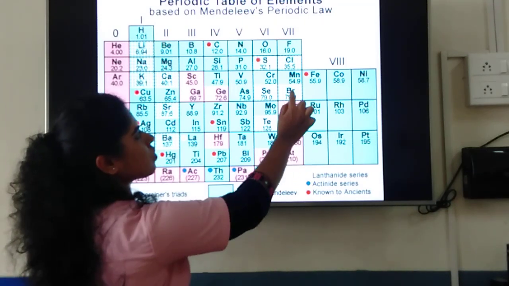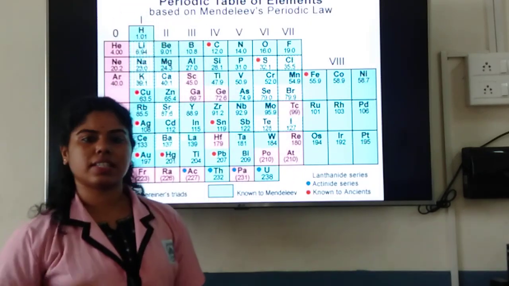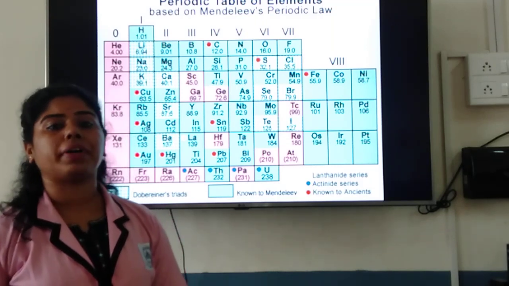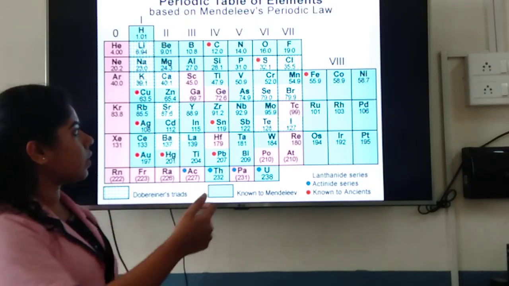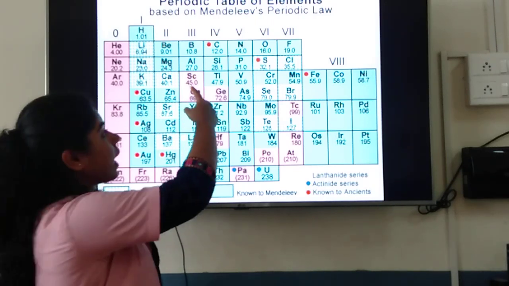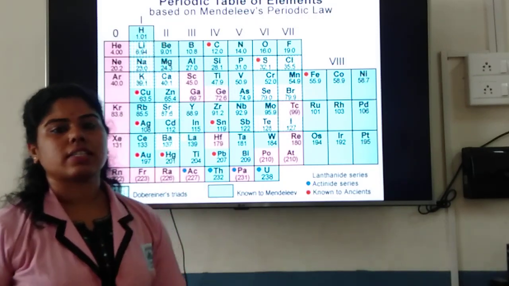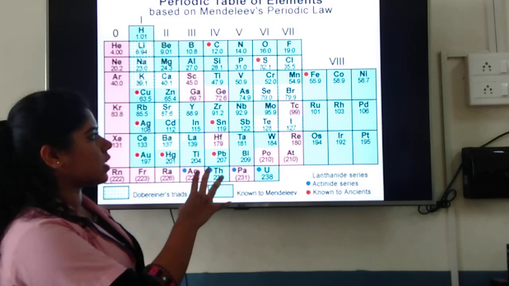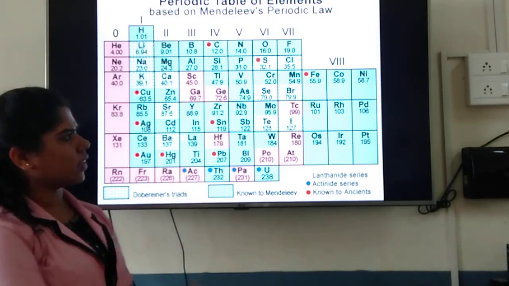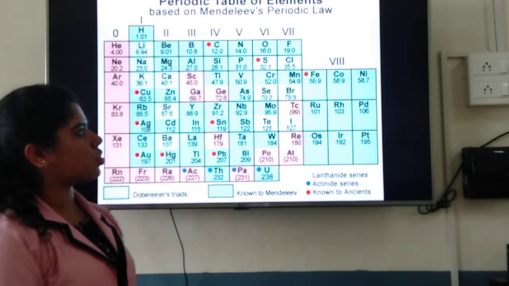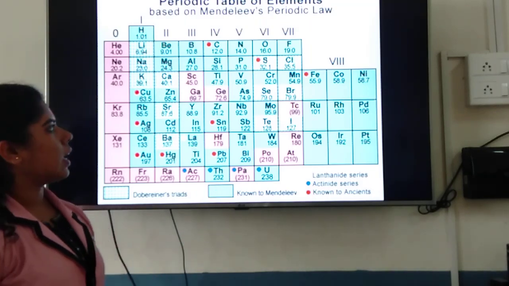Why does he put it here? Because you see here bromine is there, here chlorine, iodine, all these come under the same group. That is, they will have similar properties. So one thing is that he leaves the gaps in the periodic table and also he names them as Eka gallium, Eka aluminium as gallium, Eka boron as scandium, okay, all these. So this was his idea of classification, and also there was wrong order of atomic masses given by Mendeleev. So this is already explained in the last class, just giving you an idea of how the table looks like. Okay, I hope this is clear.